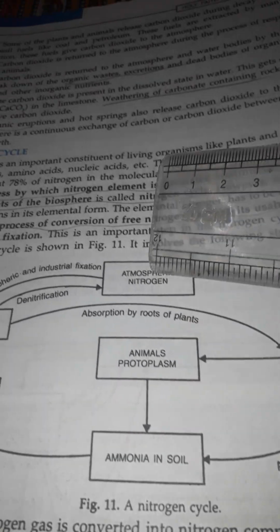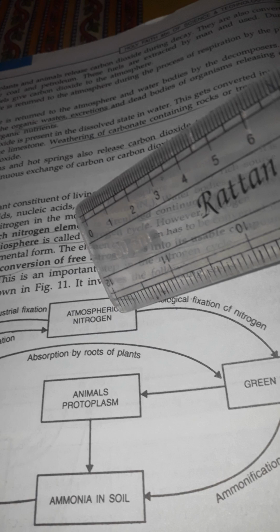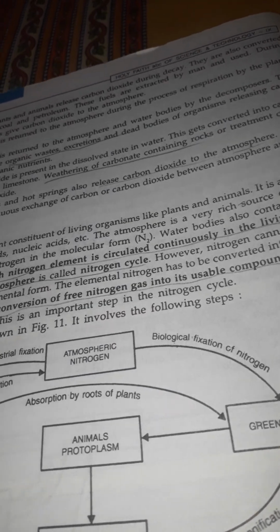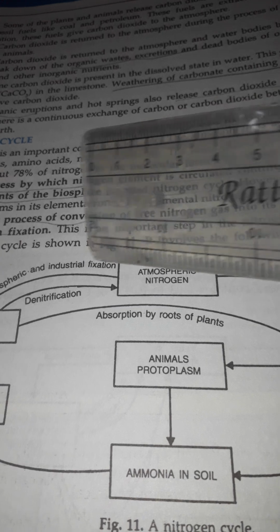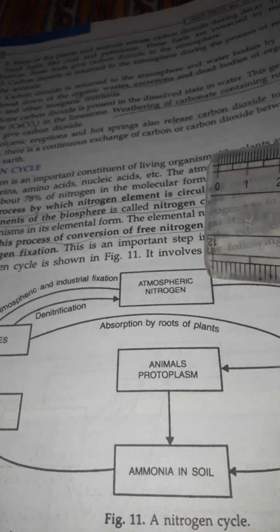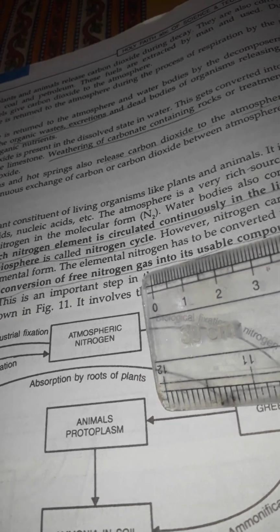So in atmospheric fixation, there are nitrogen and oxygen during lightning in the sky. The atmospheric nitrogen and oxygen combine to form nitric oxide.